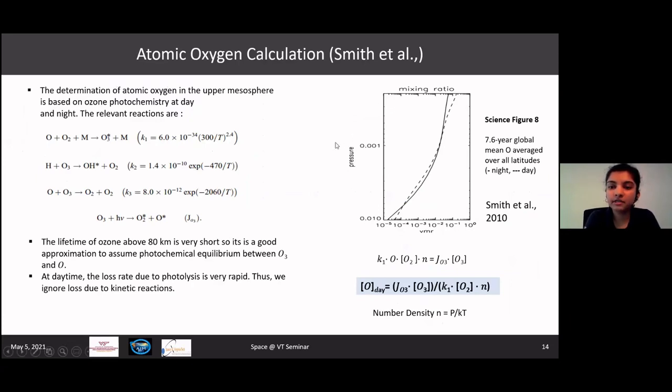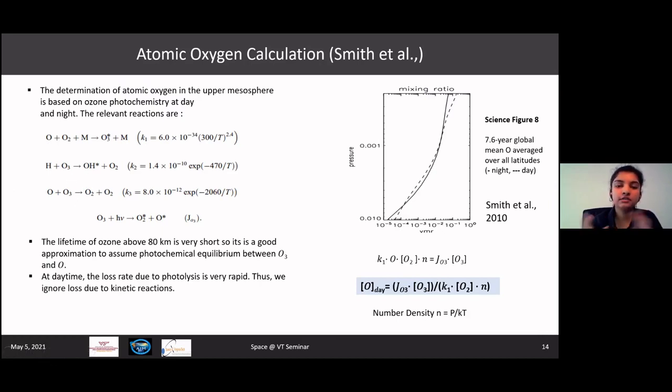So this little snippet is an image from Dr. Smith's 2010 paper, where she has found a way of calculating atomic oxygen from ozone measurements. And she has used SABRE measurements for this. So basically in the upper mesosphere, these 4 equations decide ozone photochemistry. The first equation here talks about how ozone is formed, and the other 3 talk about the destruction of ozone. During the daytime, since our discussion is limited to daytime measurements, we know that the first equation and the last equation occur so rapidly that the equations in between can be ignored.